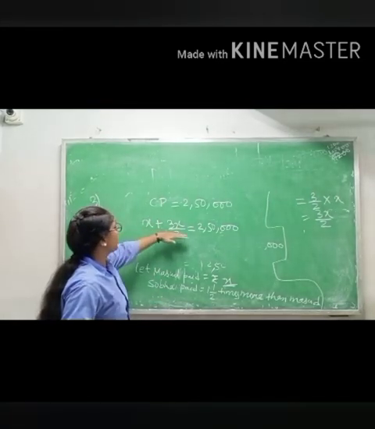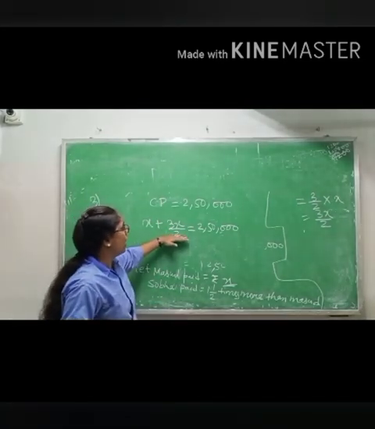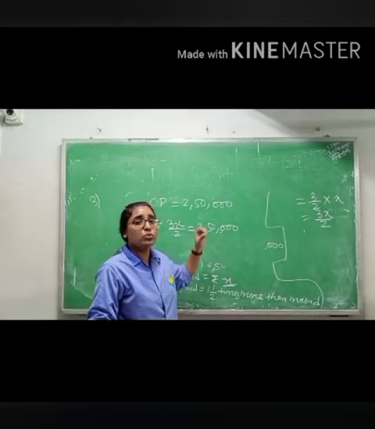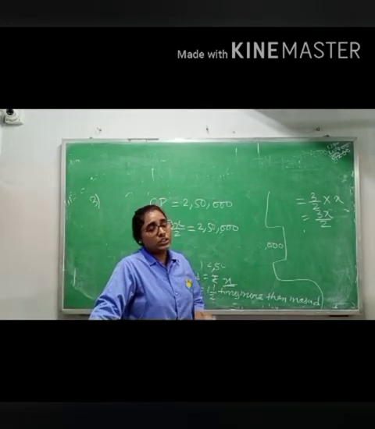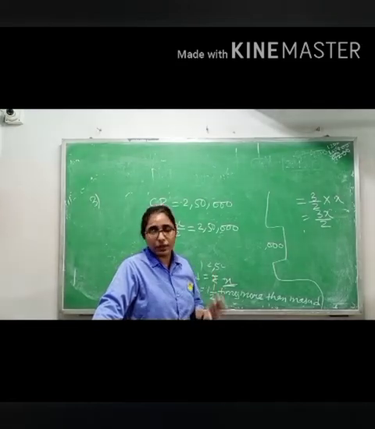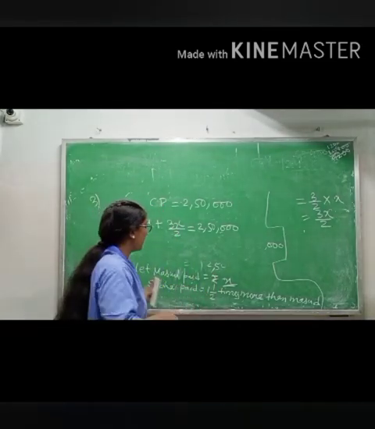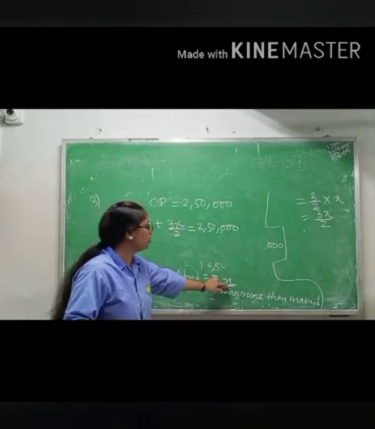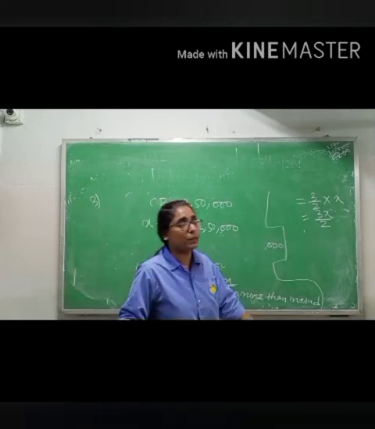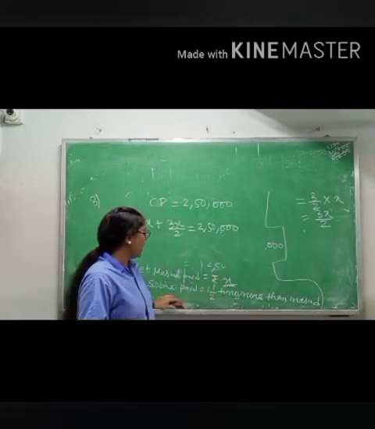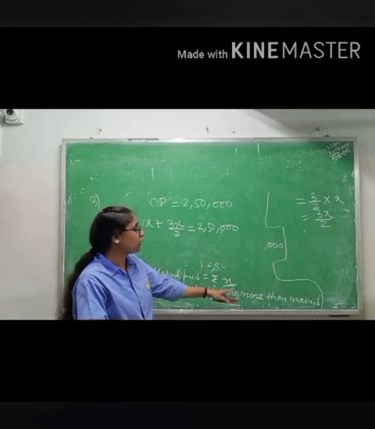We are adding X plus 3X by 2, and the total cost price is already given, to find how much each one is paying. That is why I am writing X for Masood and 3X by 2 for Shobha, because we are taking Masood as X and Shobha as 1.5 times more than Masood.